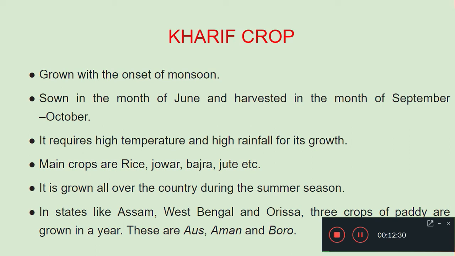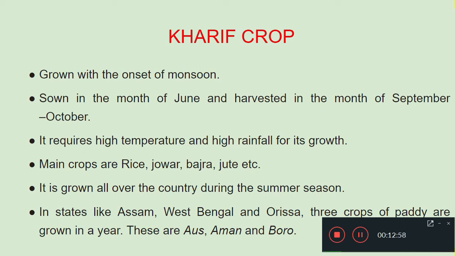That is a specialty of this area. In some other places it is not possible because of heavy rainfall or flood. But in Assam, West Bengal, Odisha, they cultivate 3 paddy crops in a year. These are Aus, Aman, Boro, the regional names of these paddy crops.